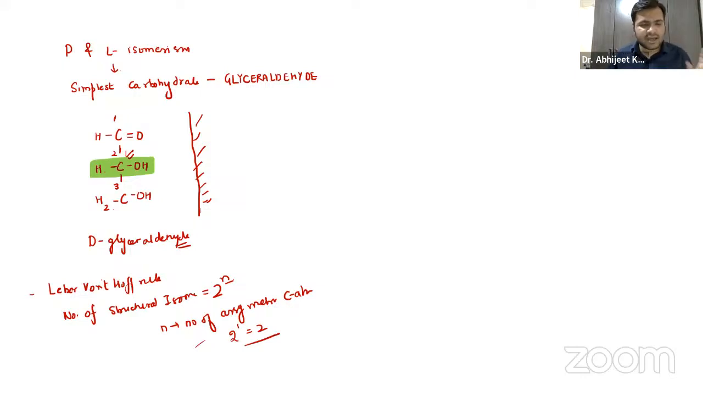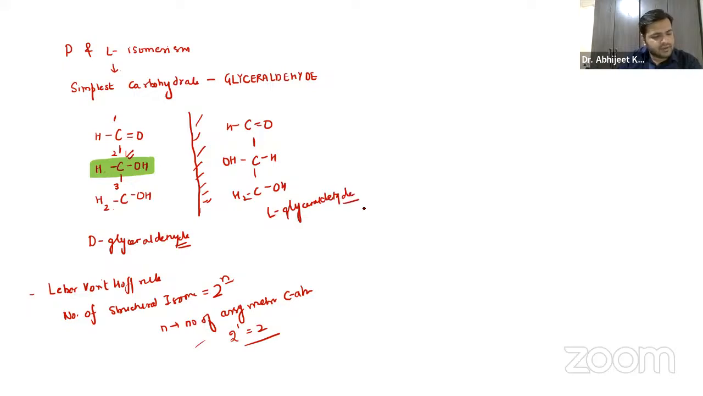That is the penultimate carbon atom. So we have D-glyceraldehyde, and similarly we will have L-glyceraldehyde. This OH will shift to this part, and then it is just the same. So it is L-glyceraldehyde, right? Now, if we talk about the structural isomers of glucose.